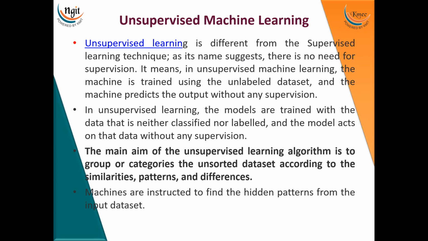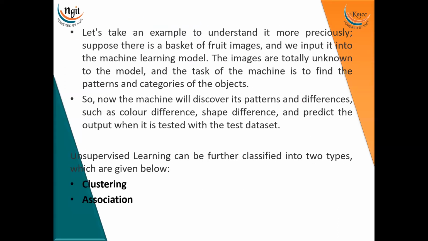The main aim of this unsupervised machine learning algorithm is to group or categorize the unsorted dataset according to the similarities, patterns, and differences. Machines are instructed to find the hidden patterns from the input dataset. As there is no labeling of the dataset, machines are instructed to find the hidden patterns from the given datasets.